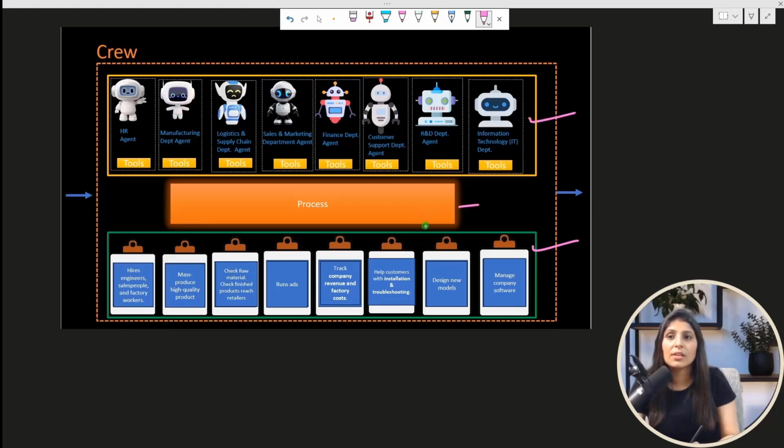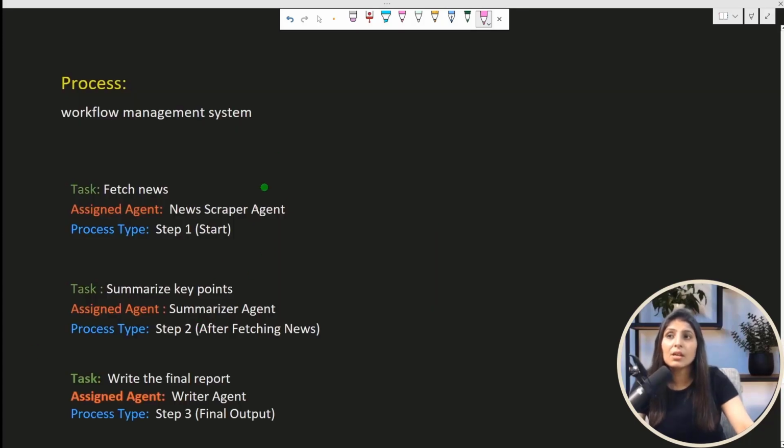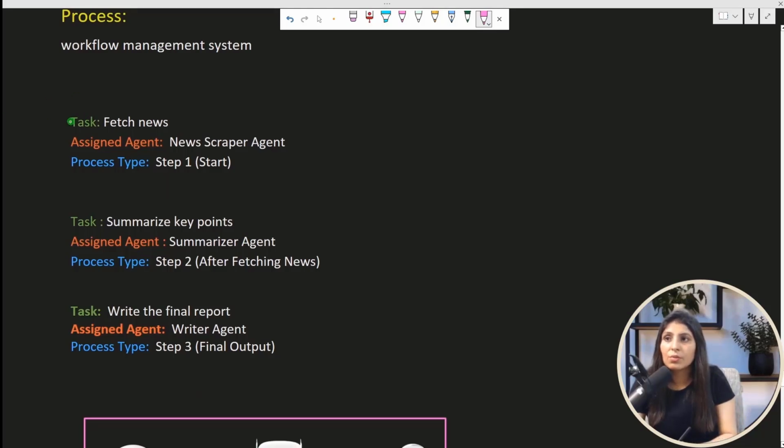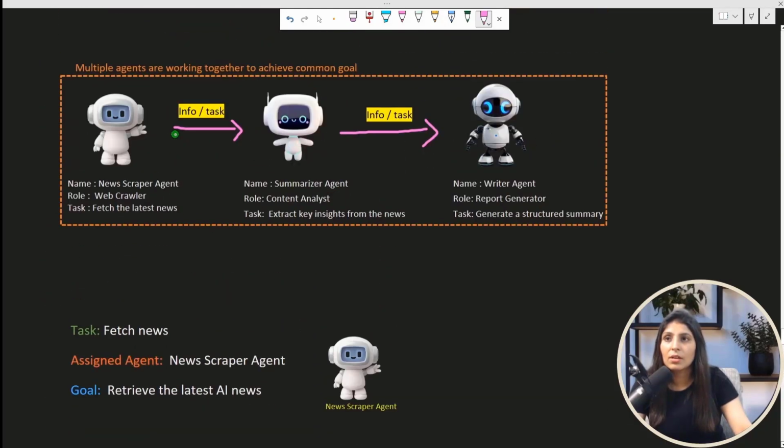Now the next thing is process. Let's understand this. See, process is a workflow management system, meaning it will see which tasks should be done first and which task should be assigned to which agent. So see, let's take the same example, this news summarization app.